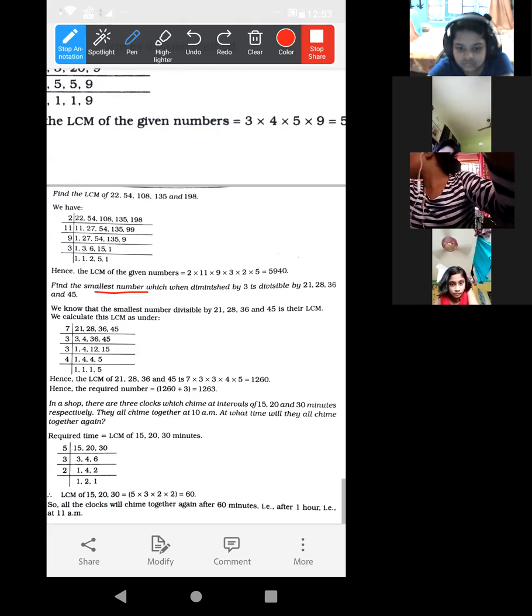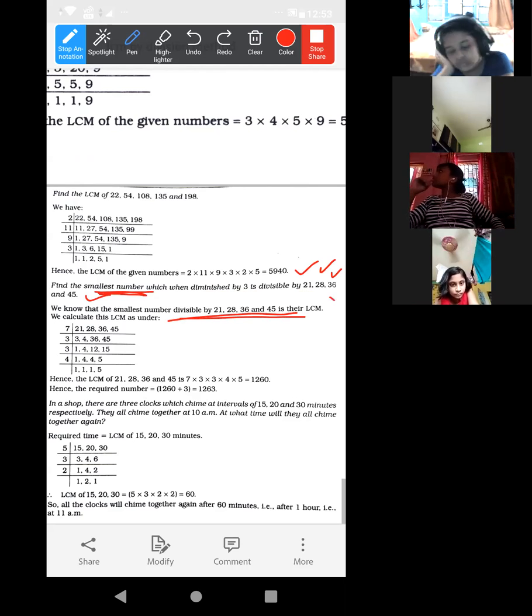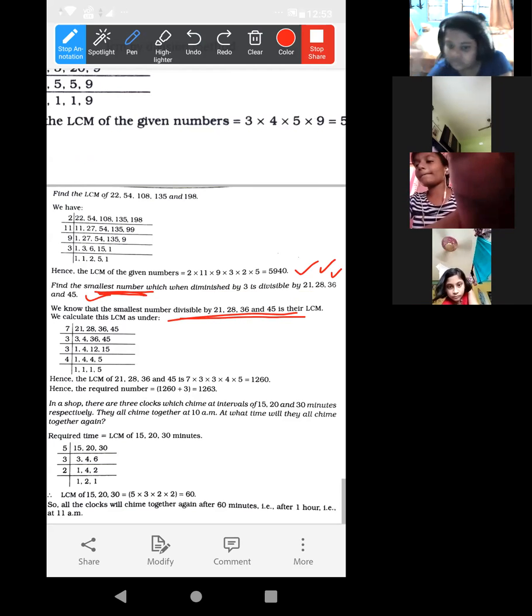The smallest number which is divisible by 21, 28, 36 and 45 is their LCM. Okay. Here also it is written: the smallest number is their LCM. Then we have to find out their LCM. After that, start to find it out.